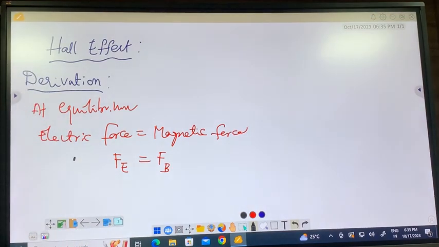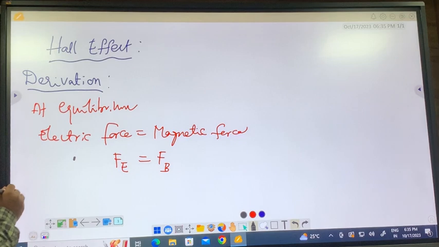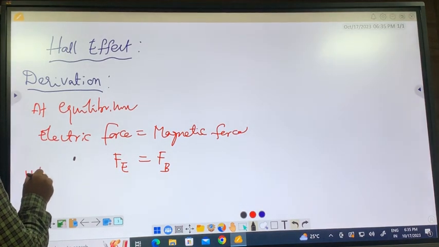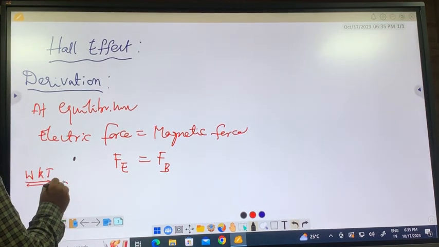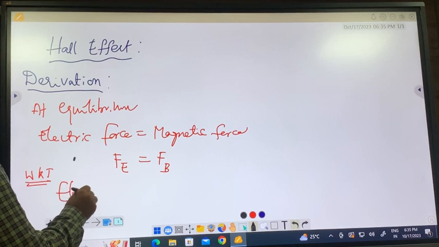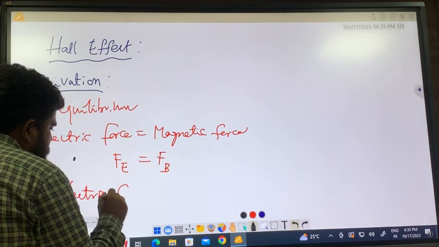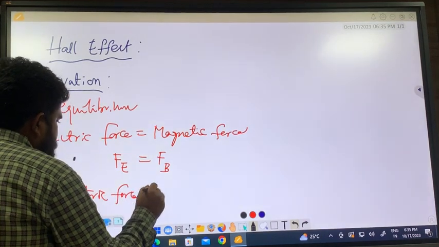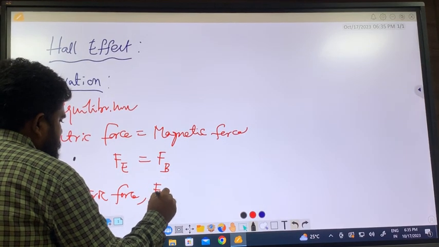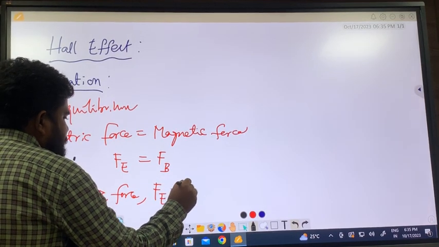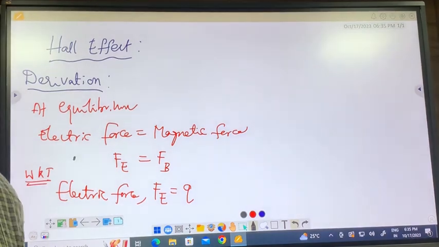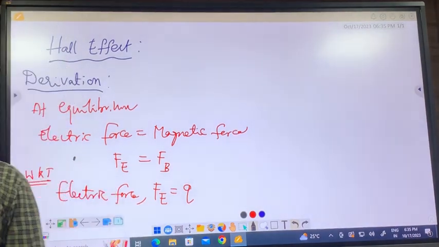Go to plus two knowledge. We know that. What is the electric force? F_E is nothing but, if the charge is Q, some textbooks may use E, anything.